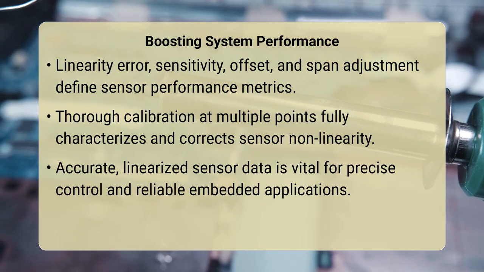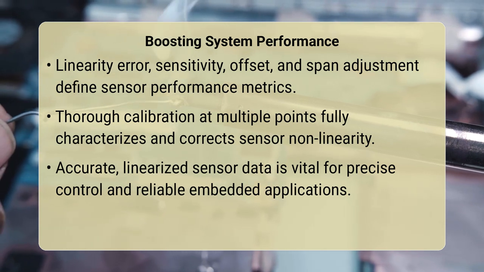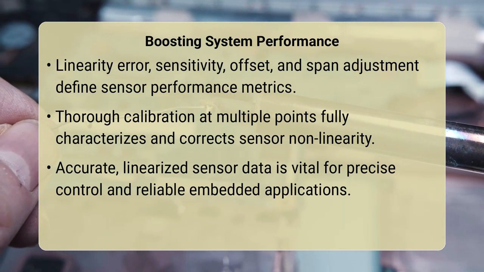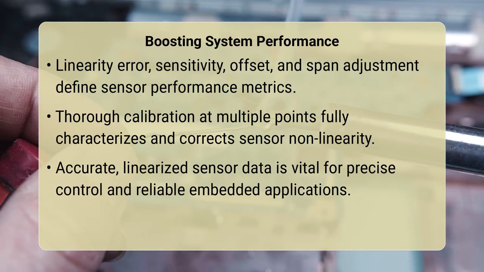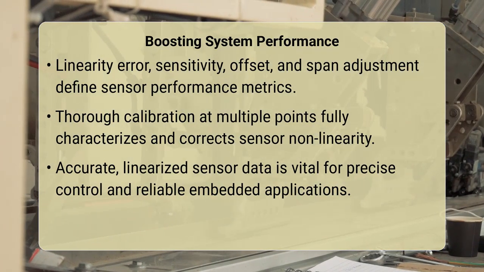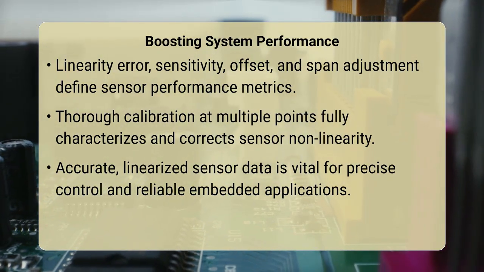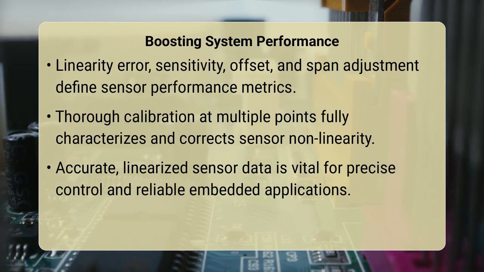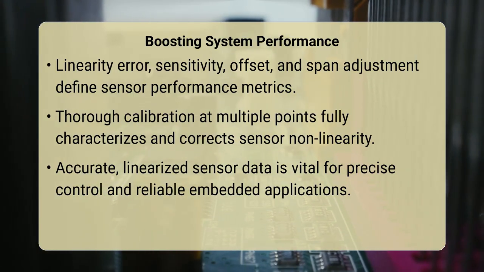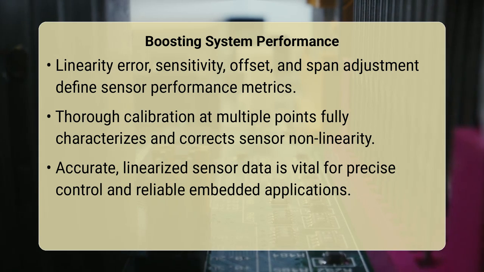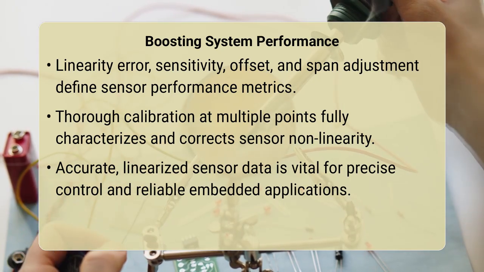Advanced systems often perform a two-point or multi-point calibration, measuring the sensor's response at both the lower and upper ends of its expected operating range, and then at several points in between to characterize its nonlinearity more thoroughly. By diligently applying these calibration and linearization techniques, an embedded system can overcome the inherent imperfections of physical sensors. This meticulous approach transforms raw, potentially nonlinear sensor data into reliable, accurate information, which is absolutely vital for precise control, dependable monitoring, and the overall robust operation of countless applications, from medical devices to industrial automation.